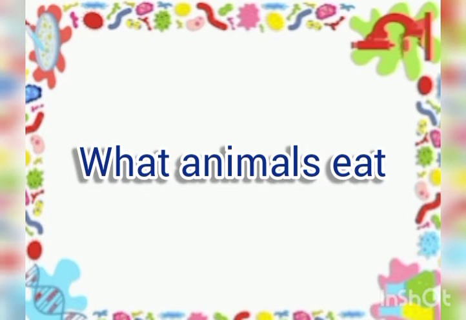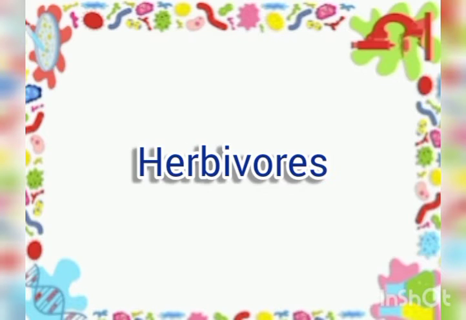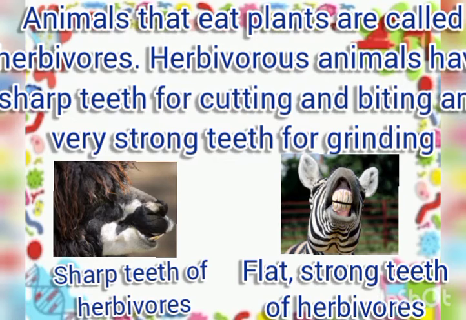What animals eat? Animals eat different types of food. Based on the type of food they eat, they can be divided into 5 main groups: herbivores, carnivores, omnivores, scavengers, and parasites. Herbivores. Animals that eat plants are called herbivores.